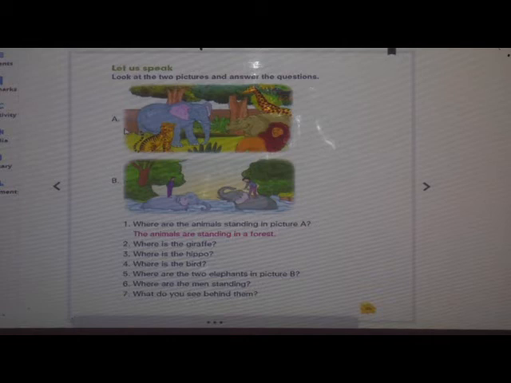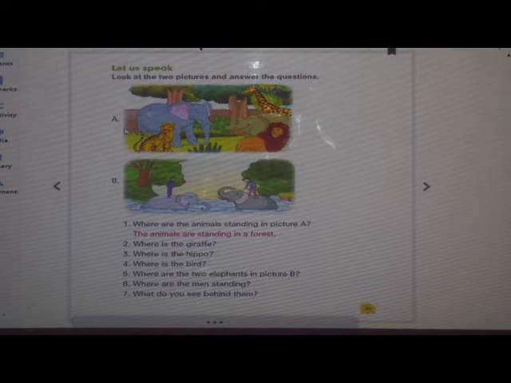Once again, listen to the answers carefully. Where are the animals standing in picture A? The animals are standing in a forest. Where is the giraffe? The giraffe is behind the hippo.